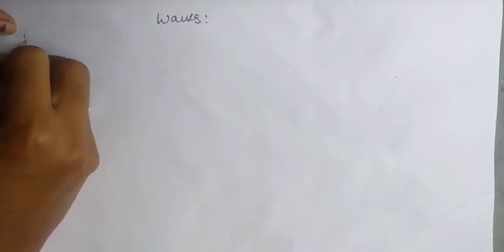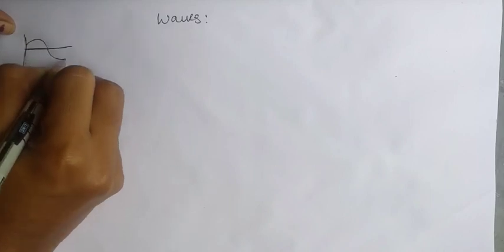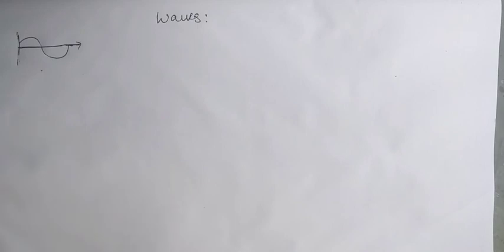Okay, so what is a wave? A wave is a disturbance which carries energy from one point to another point, but the position of the particle does not change. So the energy only transfers from one point to another point.